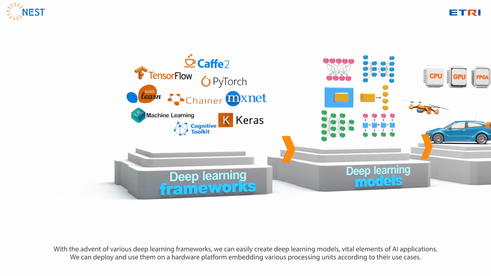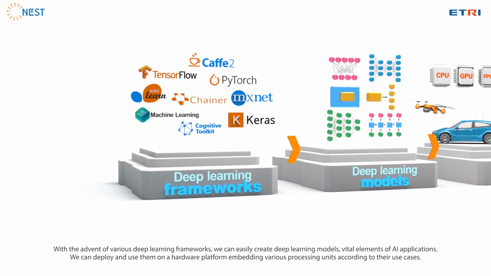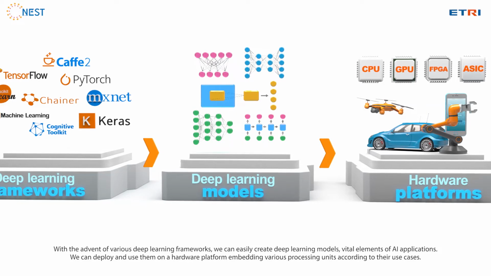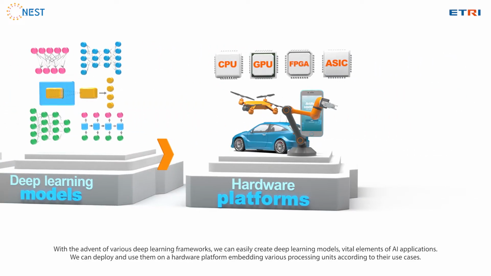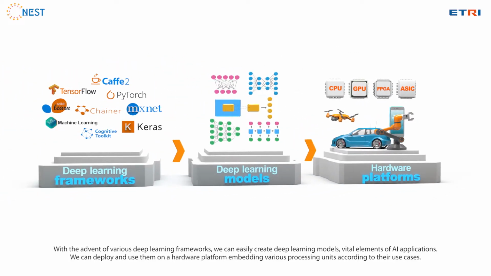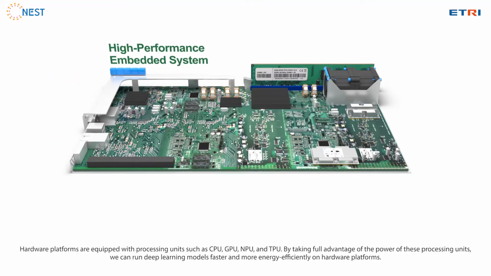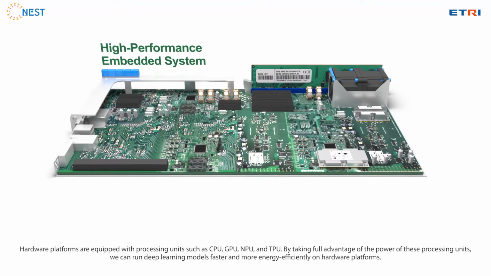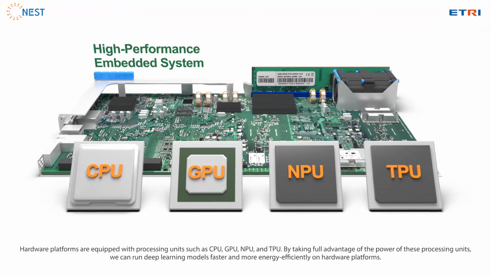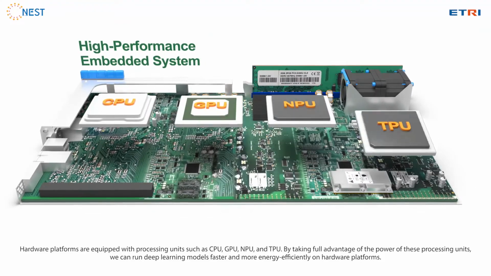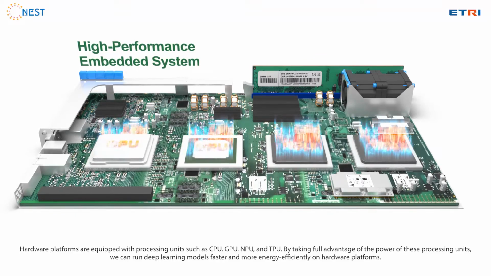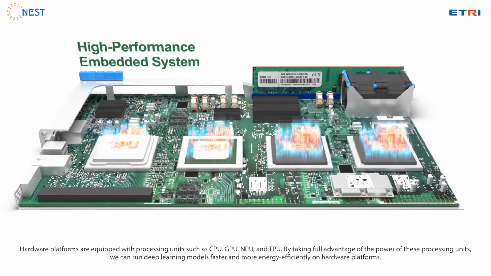With the advent of various deep learning frameworks, we can easily create deep learning models, vital elements of AI applications. We can deploy and use them on a hardware platform embedding various processing units according to their use cases. Hardware platforms are equipped with processing units such as CPU, GPU, NPU, and TPU. By taking full advantage of the power of these processing units, we can run deep learning models faster and more energy efficiently on hardware platforms.